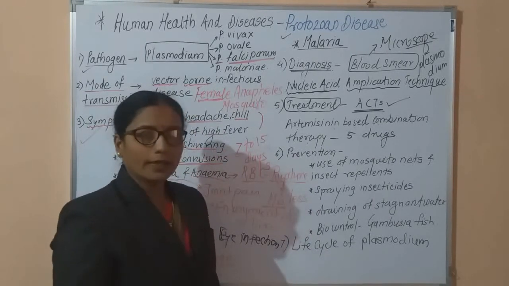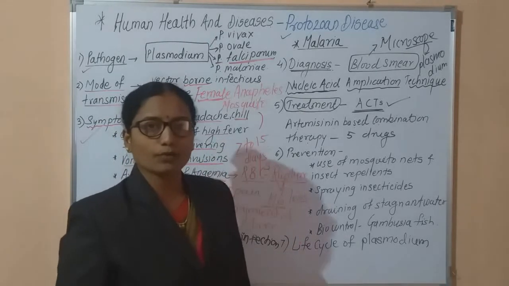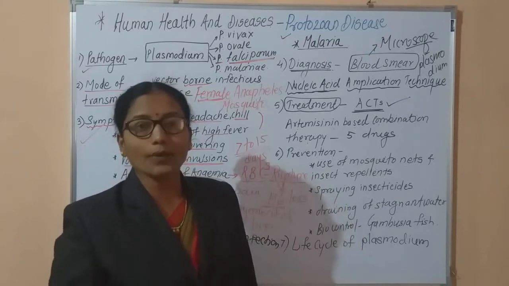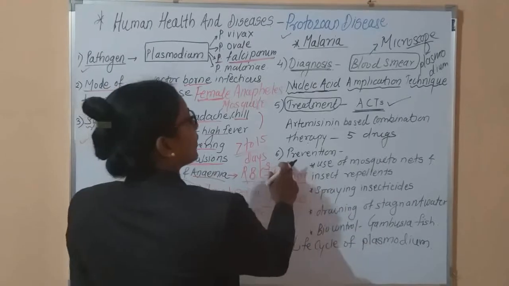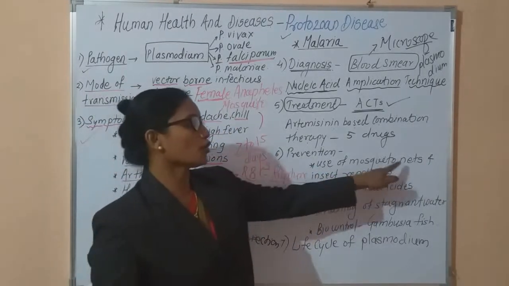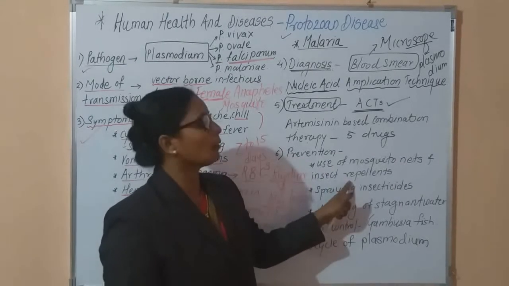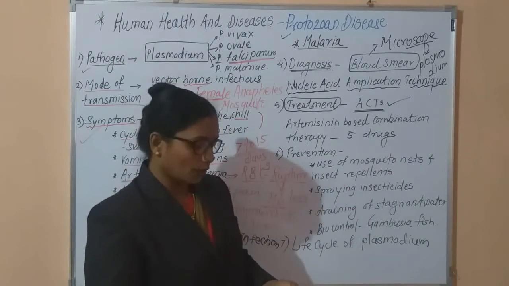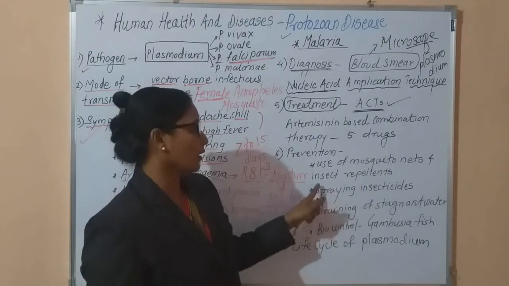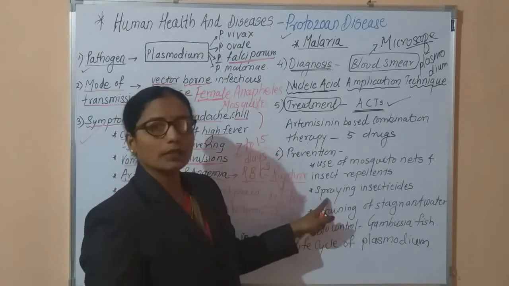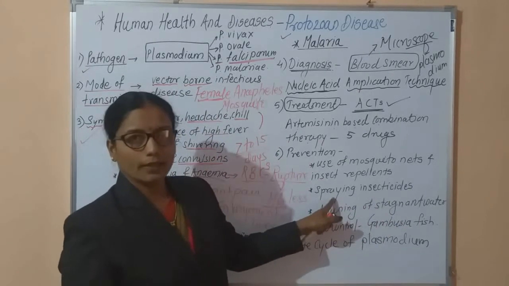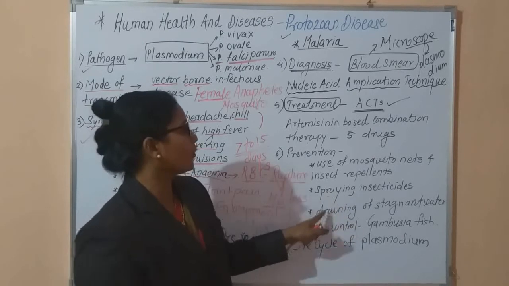Now, malaria is a vector-borne disease spread through the female Anopheles mosquito, so what are the prevention and control measures? How can we prevent this? In prevention, the first basic step is the use of mosquito nets or insect repellents. When we sleep, we can use mosquito nets, due to which the bite is avoided. Also, we can spray insecticides, which are responsible for killing the mosquitoes.